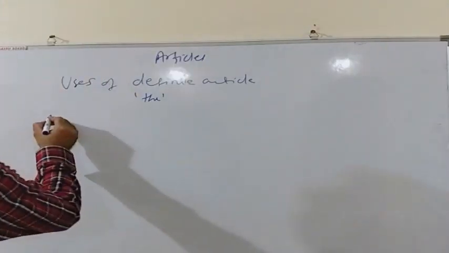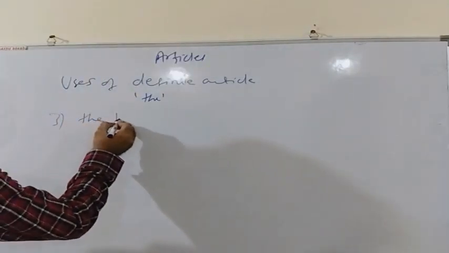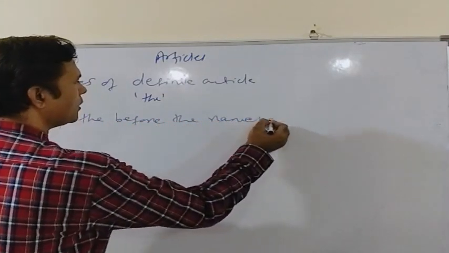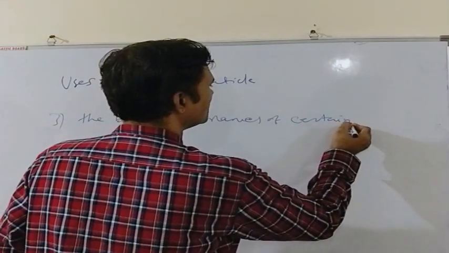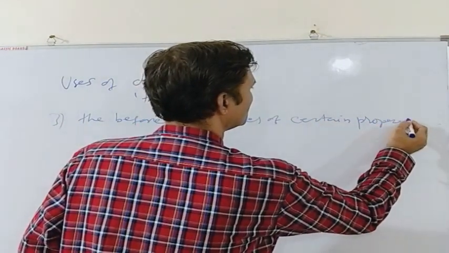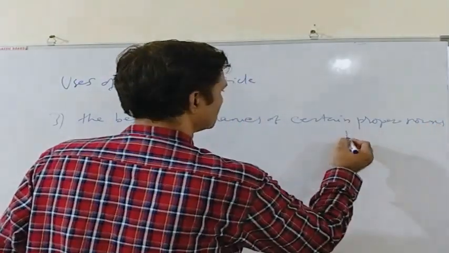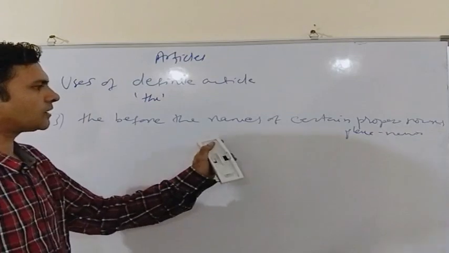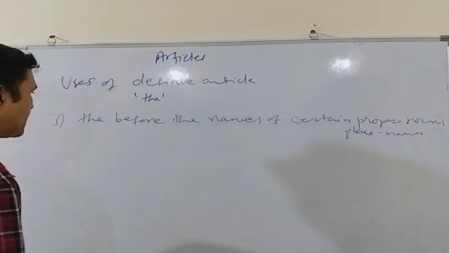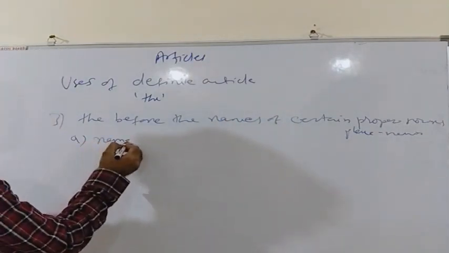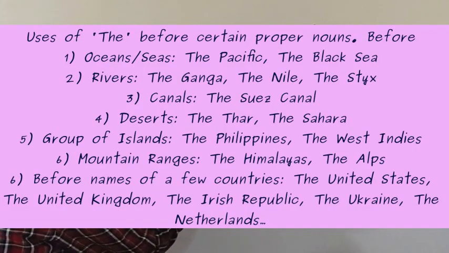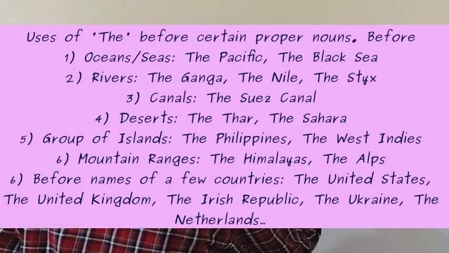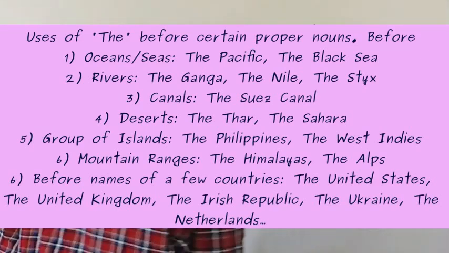The third use of the is we use the before the names of certain proper nouns, as in place names. Such special cases in which we can use the before the names of certain proper nouns are before the names of oceans or seas, the Pacific or the Black Sea.